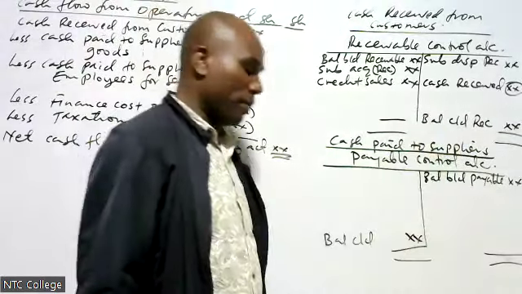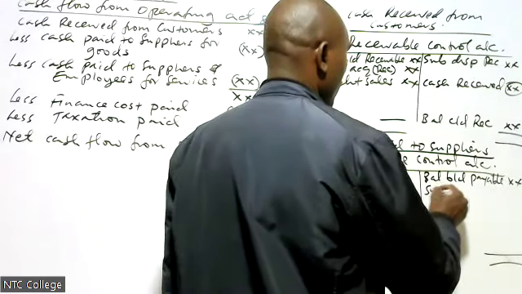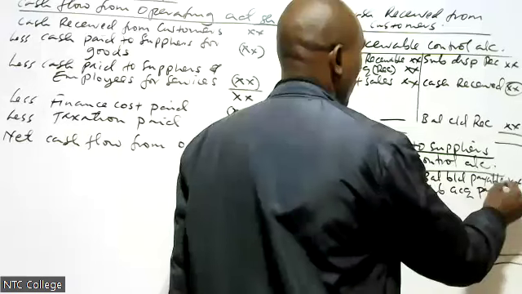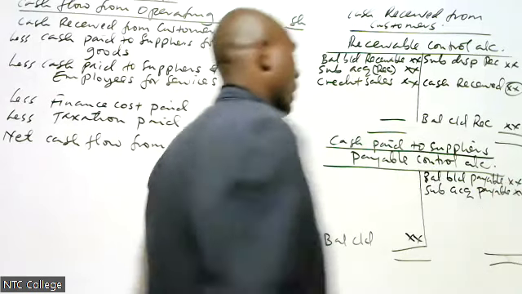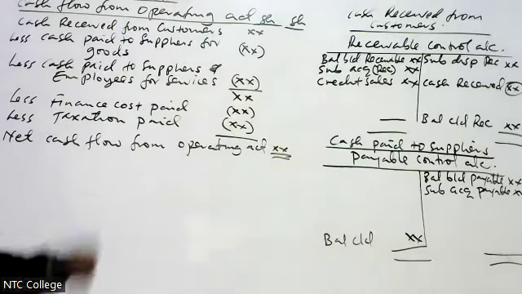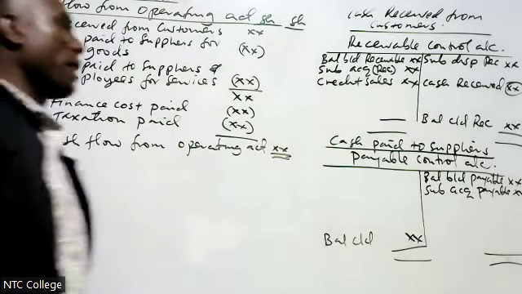Subsidiary acquired, payable will increase our payable.